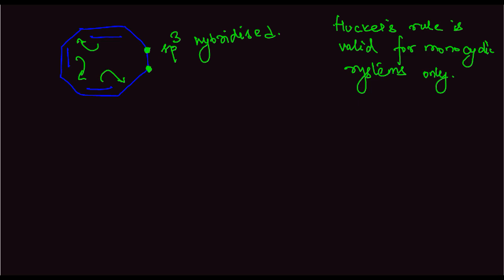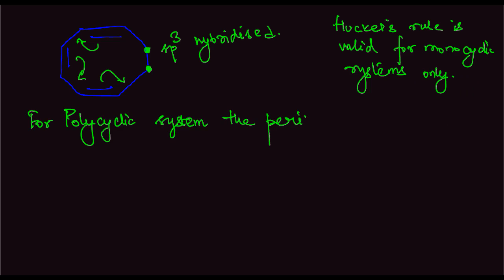However, in case of polycyclic rings, peripheral rings should be conjugated containing 4n plus 2 pi electrons. So for polycyclic system, the Huckel's rule is applied to the peripherally conjugated ring. For polycyclic system, the peripheral ring should be conjugated.